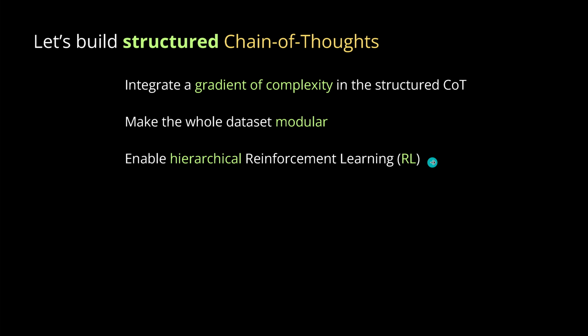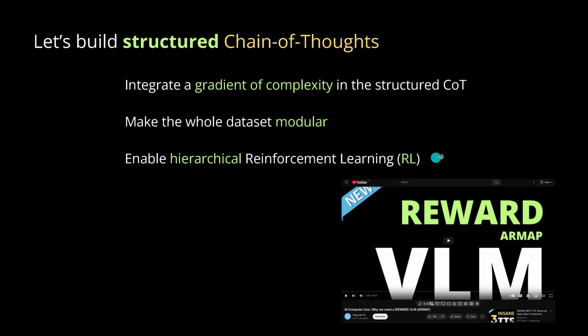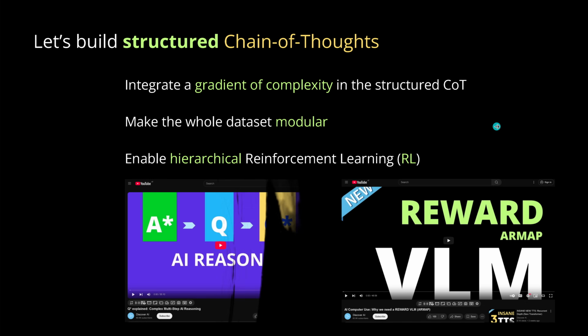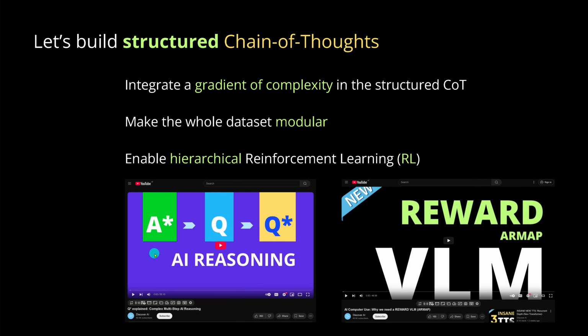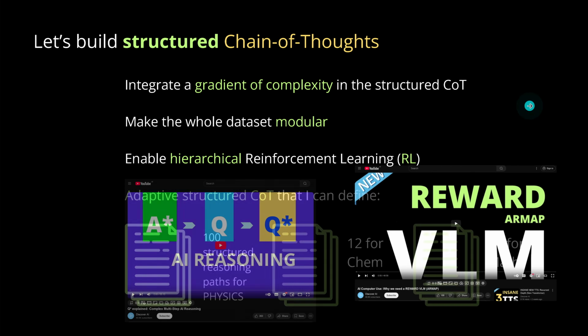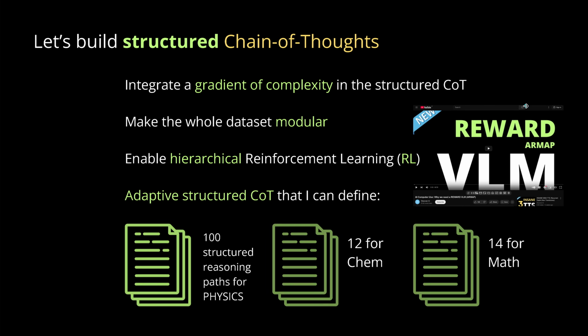a hierarchical reinforcement learning. And you know, we have videos about reward systems and reward models, and I showed it on LLMs and vision language models for robotics and everything. We know this, no? And you remember that when we went from A star to Q and Q star for the multi-step AI reasoning, we developed already a lot of these reinforcement learning methodologies. So let's take this. And then we have something special. Because if I go now with structured chain of thought, and we will build an adaptive one, this is now something that I can define.